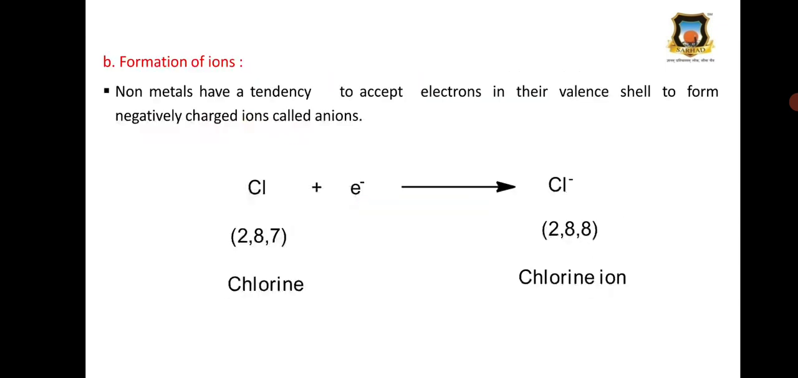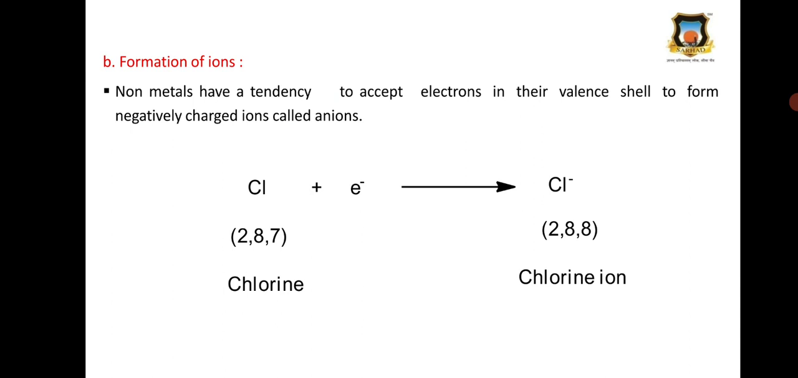Then chemical properties of non-metals, formation of ions. Non-metals have a tendency to accept electrons because when they accept electrons, they attain the stable electron configuration of noble gases. So they easily accept electrons in their valence shell to form negatively charged ions, because the number of protons remains the same but the number of electrons increases. Therefore, they acquire a negative charge, and these negatively charged ions are called anions.